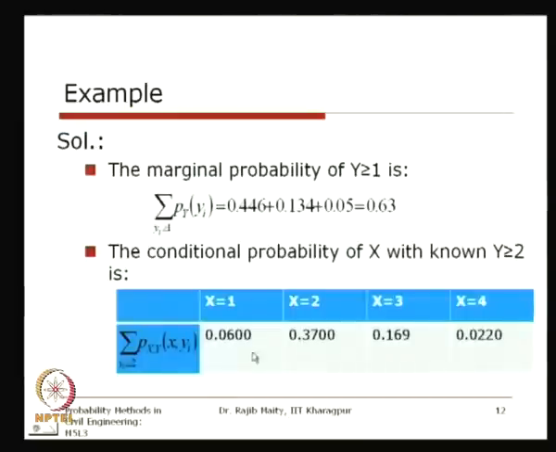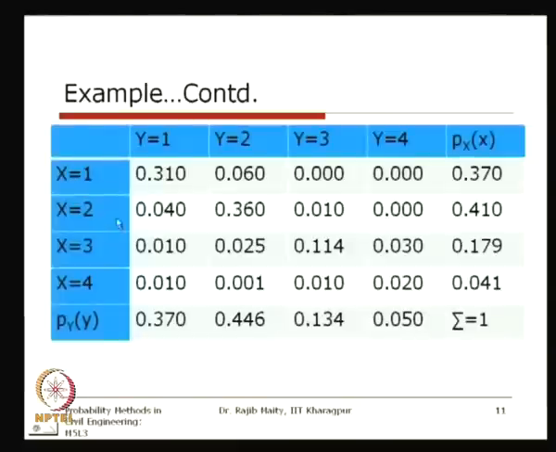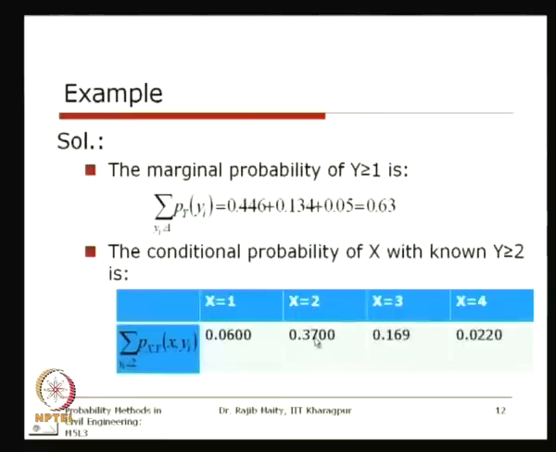So we are taking 0.06 for x equals 1. Similarly, for x equals 2 and y greater than or equal to 2, we have to add up 0.36 plus 0.01 plus 0.0, which is 0.37. So we are taking that 0.37. Similarly, for x equals 3 and x equals 4, we can get the values.